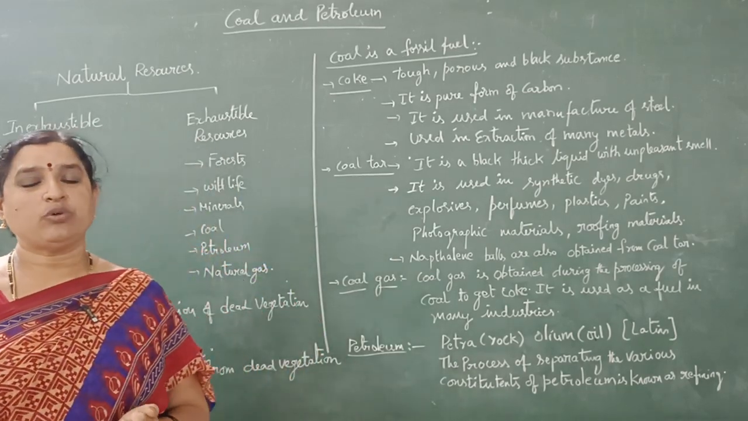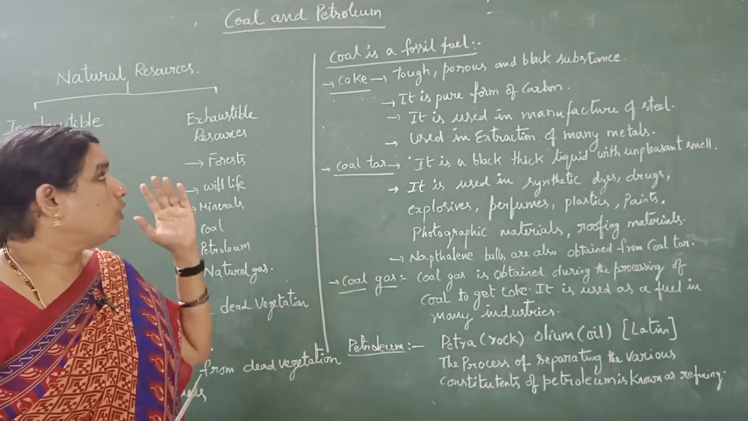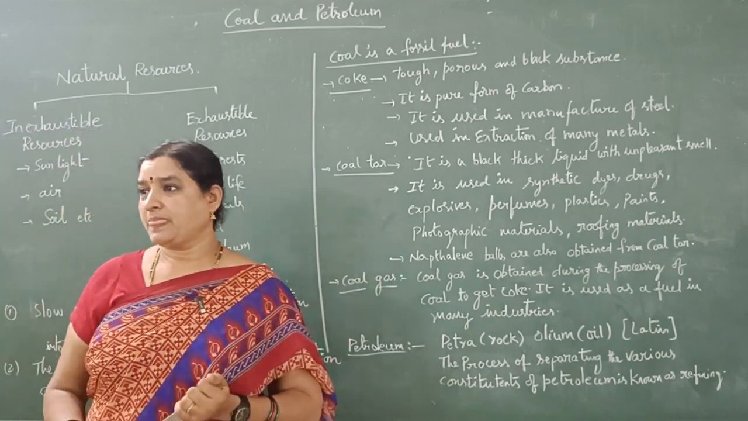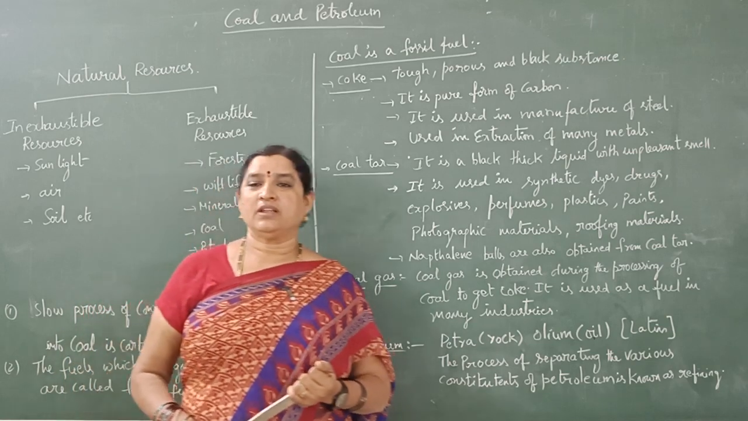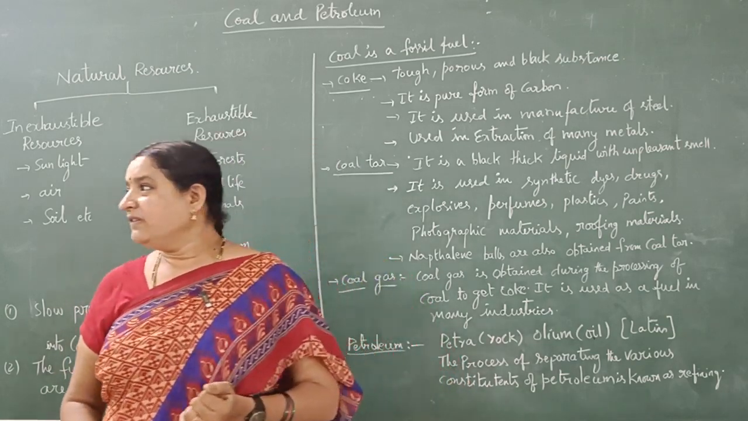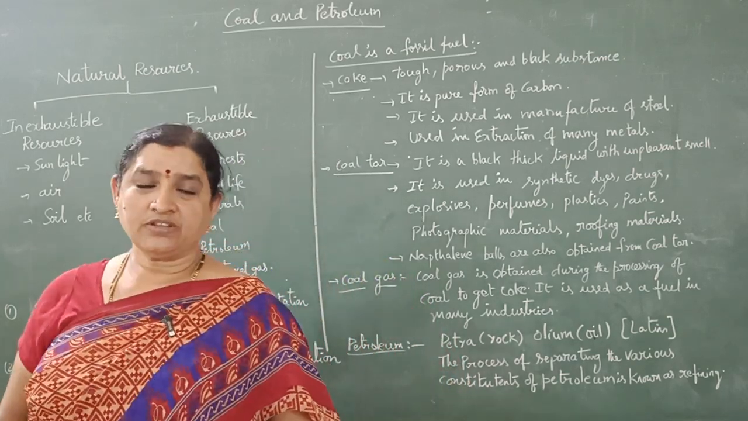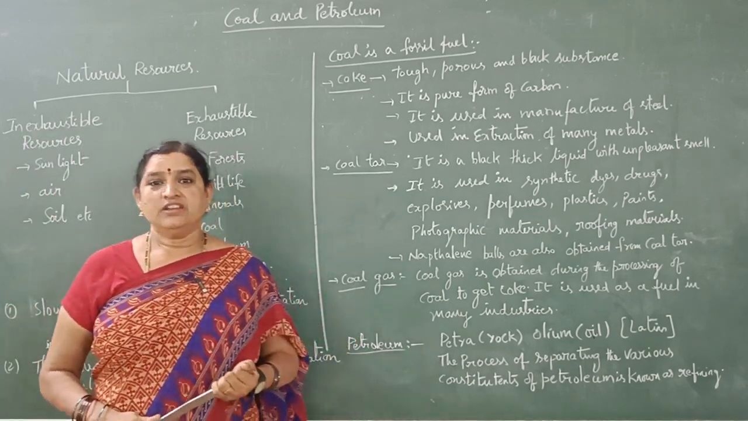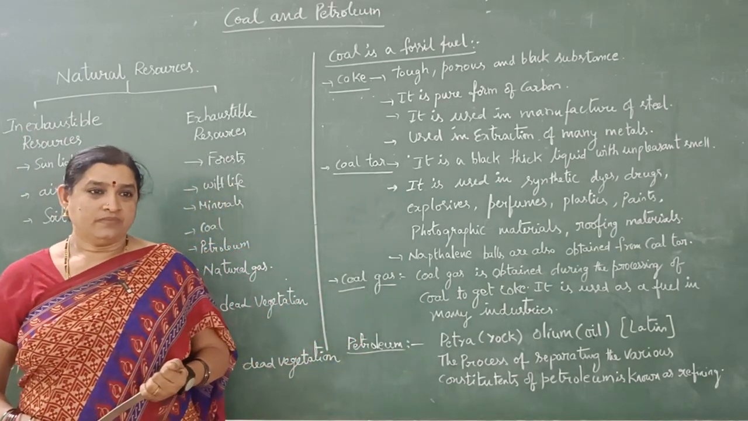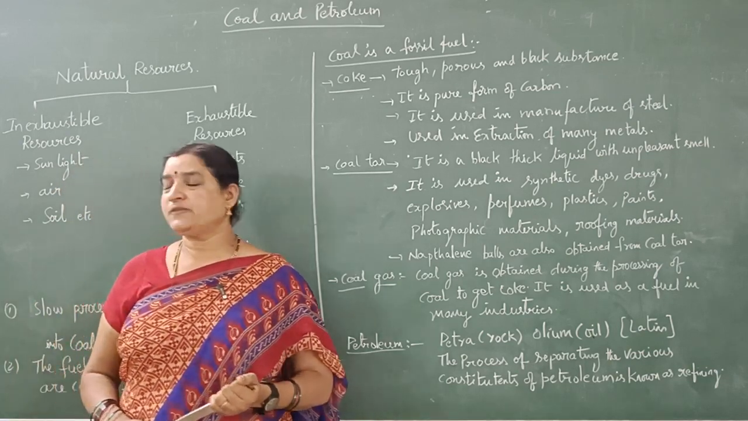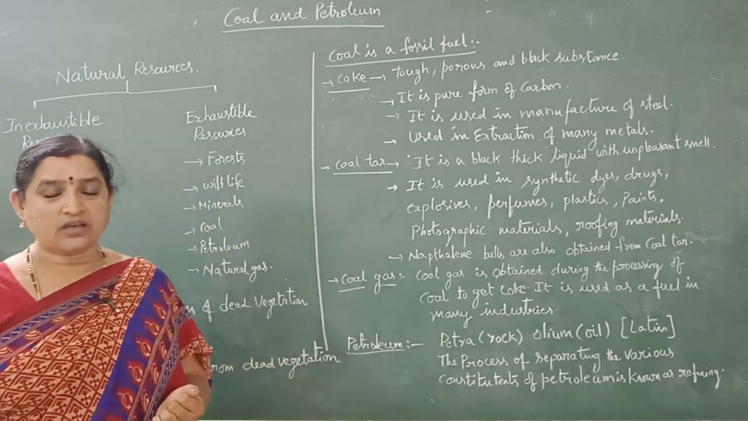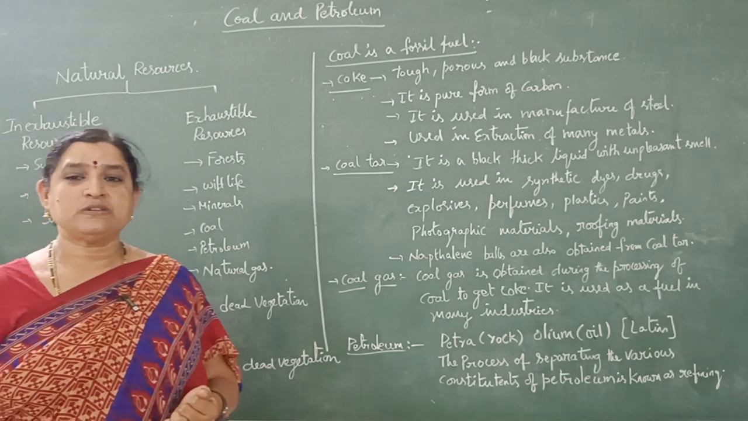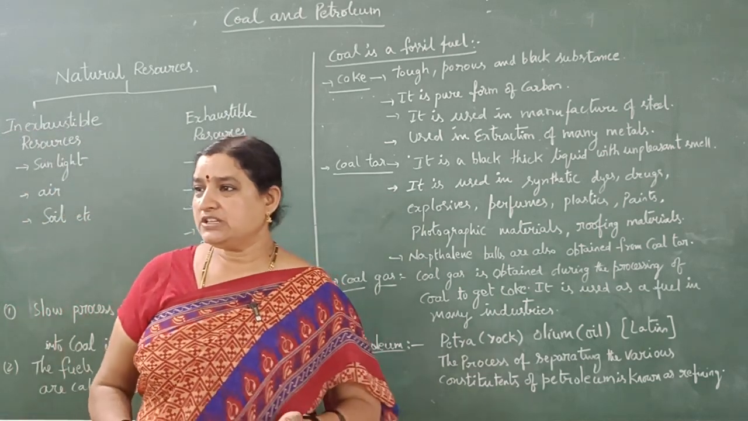Today we will discuss the lesson coal and petroleum. Coal and petroleum are resources we get from nature. The resources which we obtain from nature are called natural resources. These natural resources are classified into two categories: inexhaustible resources and exhaustible resources.